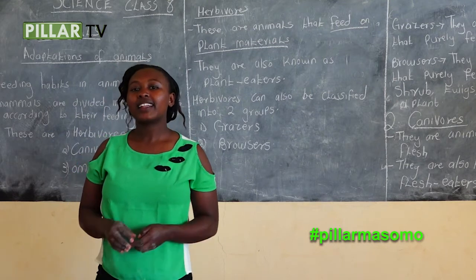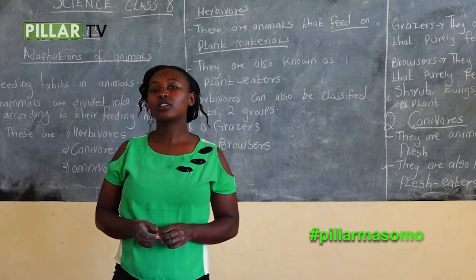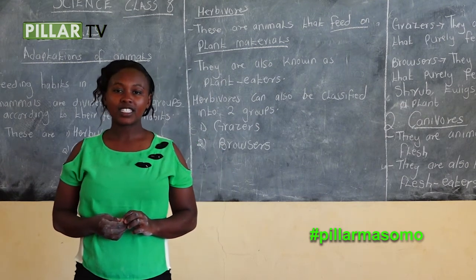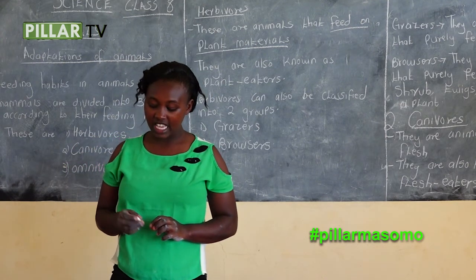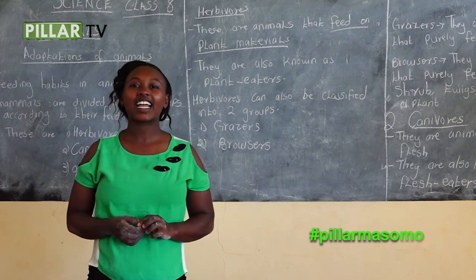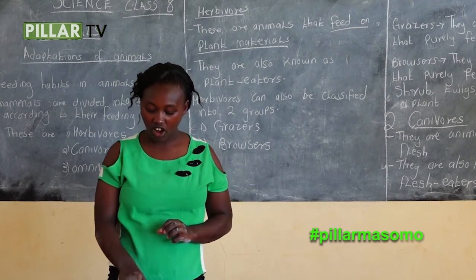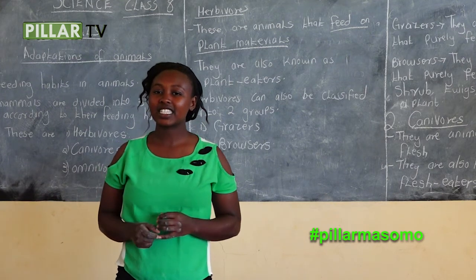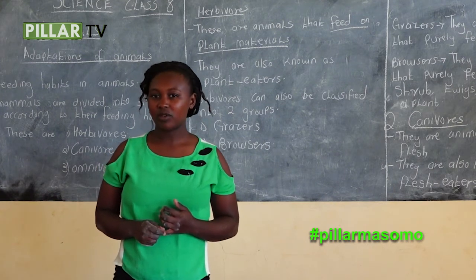Learners, I have some questions to check whether you have understood what we have learned. And the first question is, give 4 common characteristics in all animals.